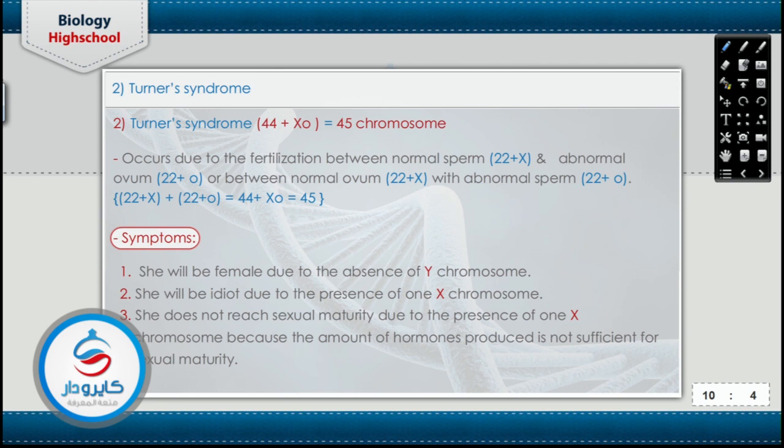يبقى عرفنا ان الترنر سيندروم دي عندها less one X chromosome، يعني 44 plus X only or XO without the presence of the other X chromosome.